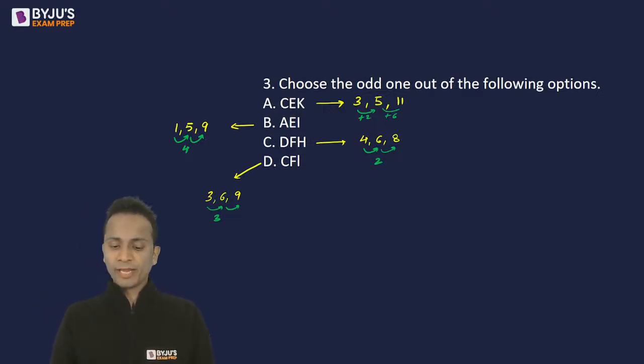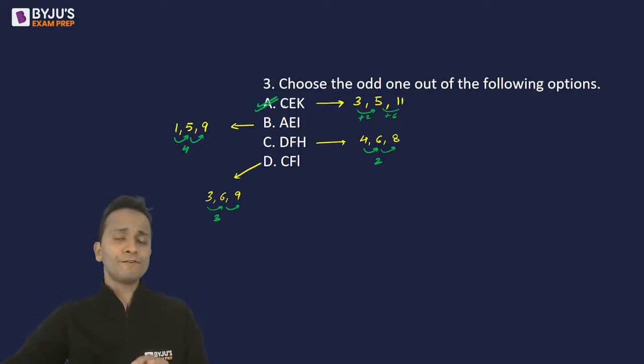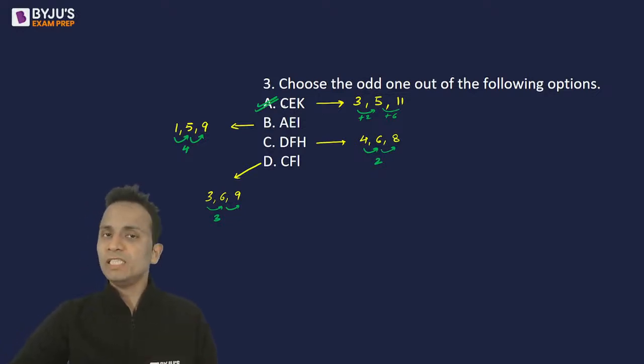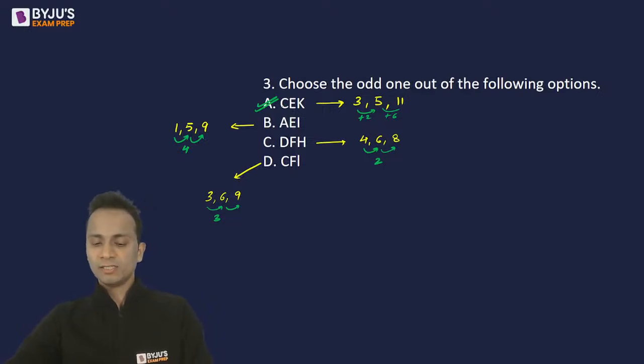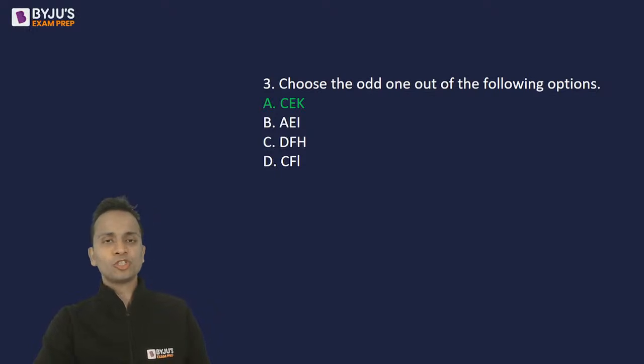So according to me, the correct answer of this question will be option A. And I can see that there is only one student, I think Nandini, who has given this answer. So option A is the correct answer. Once again, I repeat, if you write the number equivalence of all the alphabets which I used here, then it will be easier for you to determine the correct answer. All right. Now let's move ahead and look at the next question, question number 4.